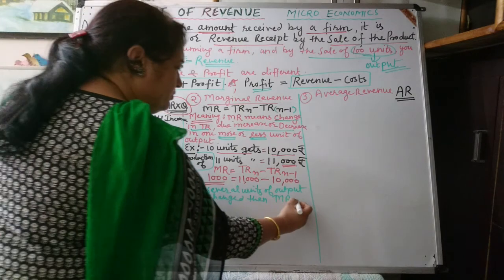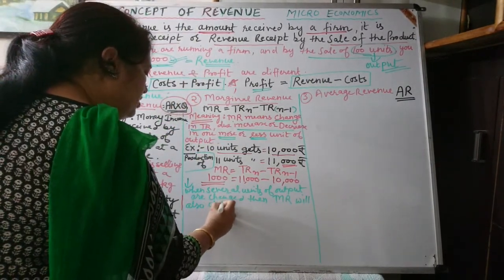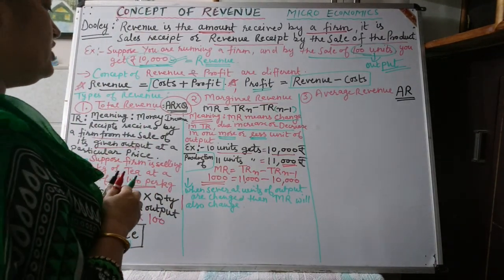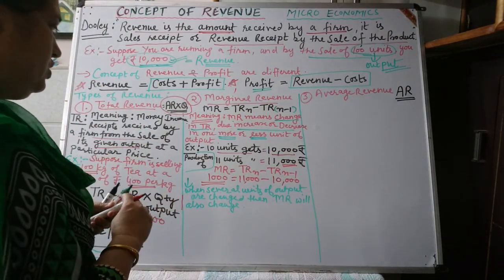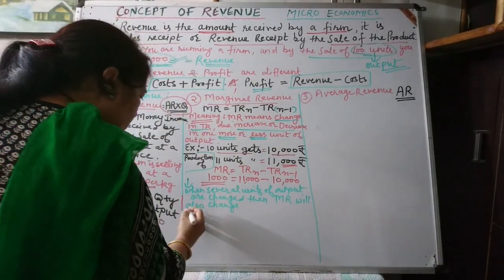Otherwise, if you are changing only a single commodity, then we can't see a change in marginal revenue. Now how can it be possible?